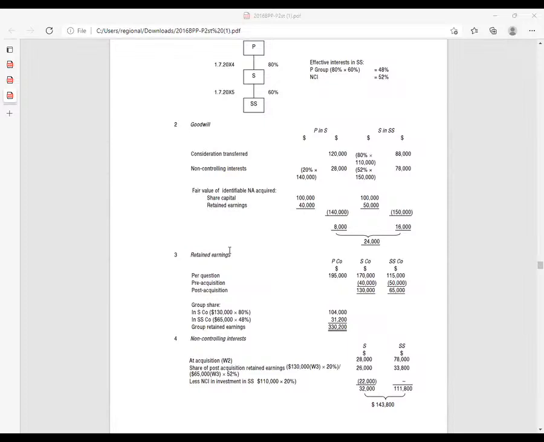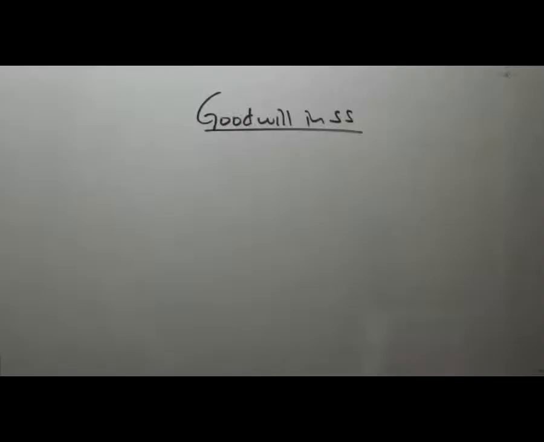Let's see here. You can see goodwill is supposed to be 16,000 for SS. How did they get this? It's very easy. Thank you very much for trying.